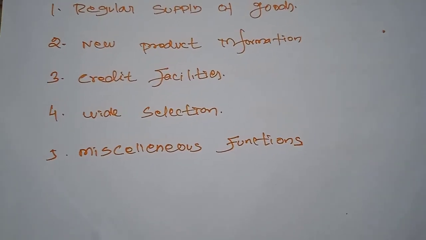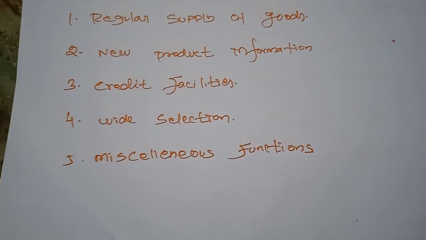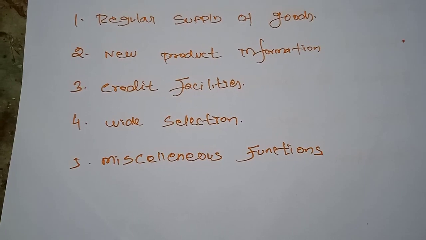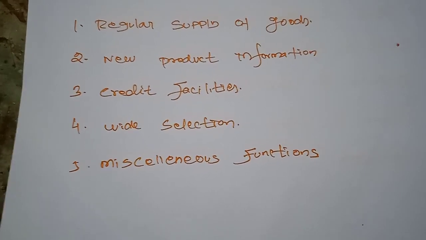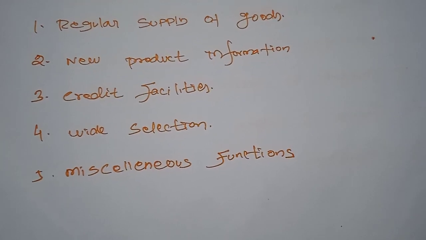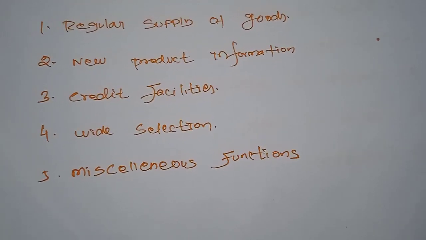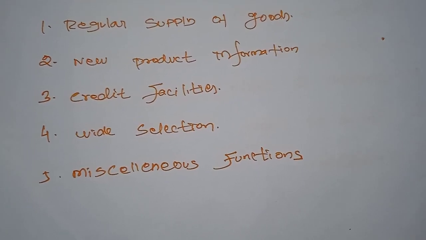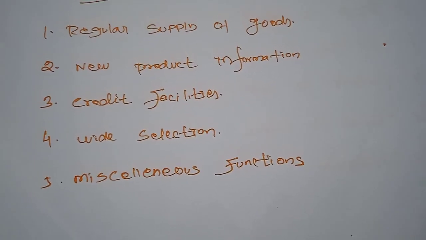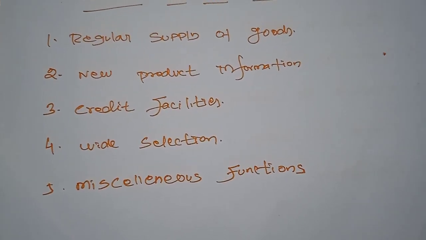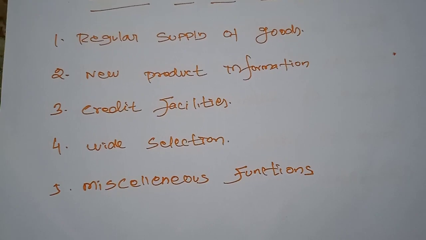When they get salaries monthly, they will be unable to purchase commodities at the time of need. So on the basis of a credit system, the retailer provides the commodities on credit. So the consumer will never change the retail shop, and he will have a good attachment to the retailer's name.